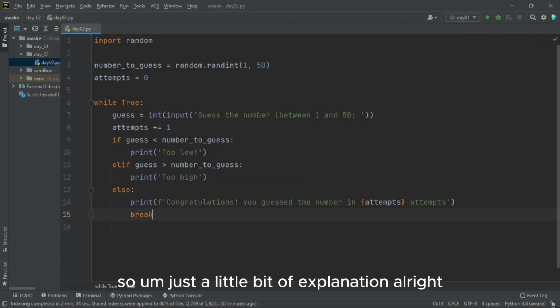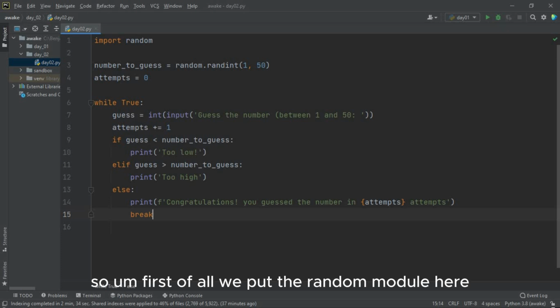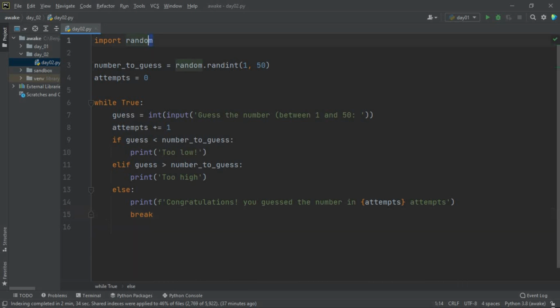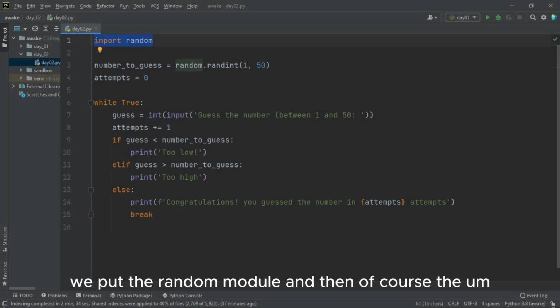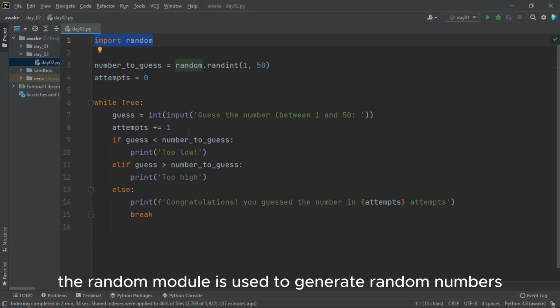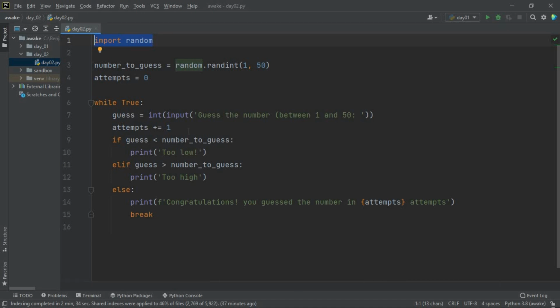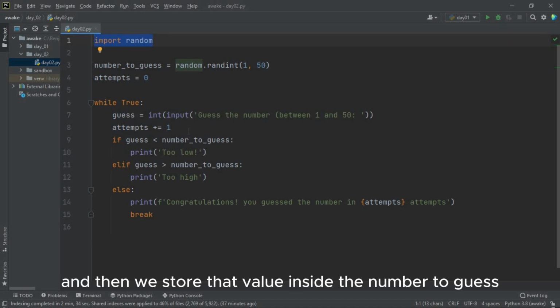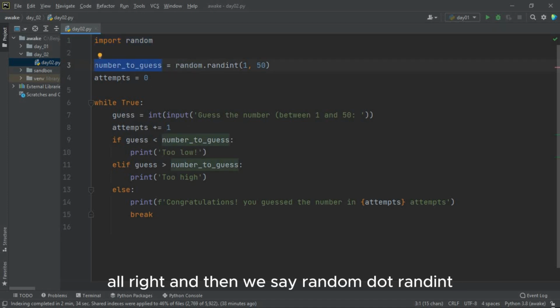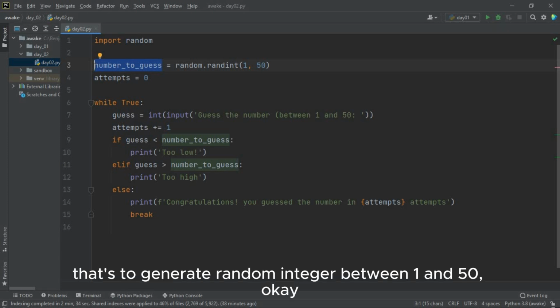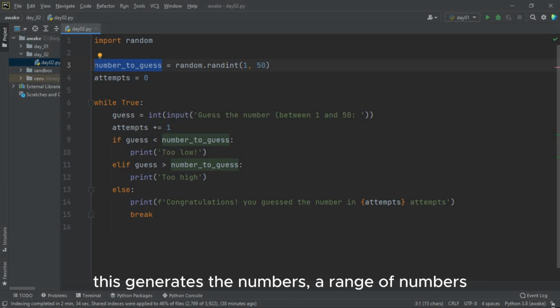So just a little bit of explanation. First of all, we import the random module here, and of course the random module is used to generate random numbers. And then we store that value inside the number_to_guess variable here. And then we say random.randint, that's to generate a random integer between 1 and 50. This generates a range of numbers, and this number is stored in the number_to_guess variable.